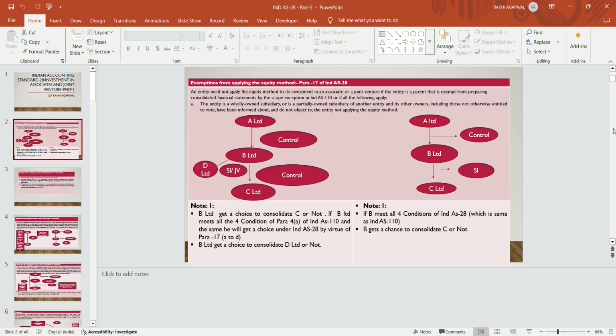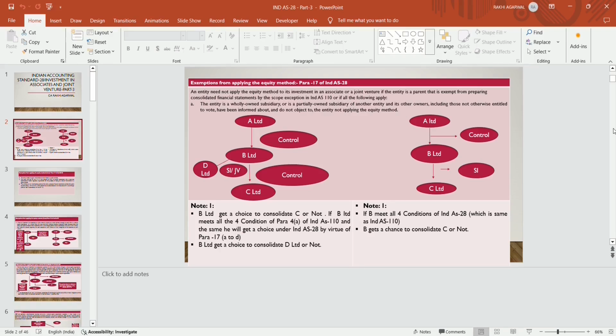In this case, who will prepare CFS? A Limited, which is the parent company of B Limited, will consolidate the balance sheet of B Limited also, C Limited also, and D Limited also. So note, B Limited gets a choice to consolidate C Limited or not. It is not mandatory for B Limited to prepare CFS.